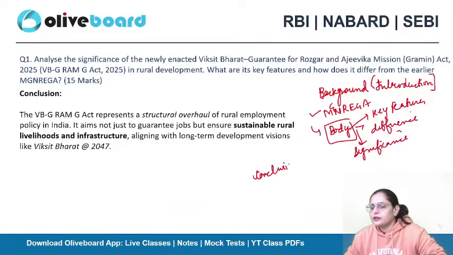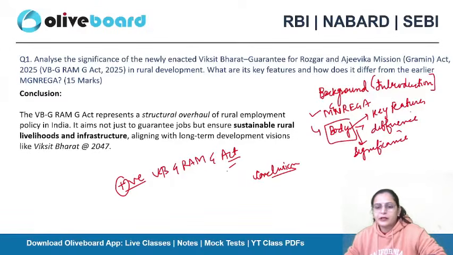As in the complete question, we were mentioning the positive points of the VB-G RAM G, so at the end also, we need to focus upon the positive point of the VB-G RAM G Act. Okay, clear? Now, this VB-G RAM G Act represents a structural overhaul of rural employment policy in India. It aims not just to guarantee jobs but to ensure sustainable rural livelihood and infrastructure.